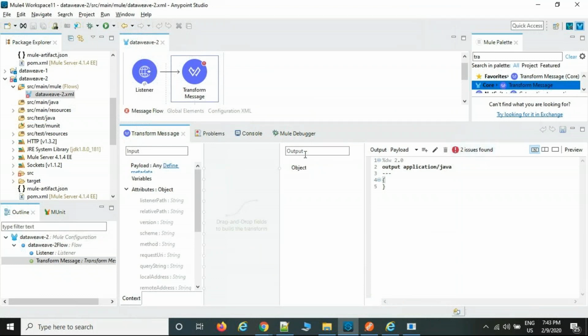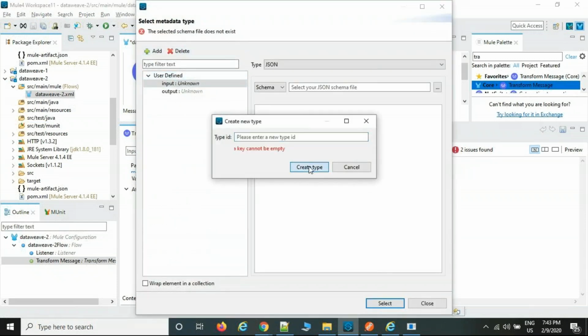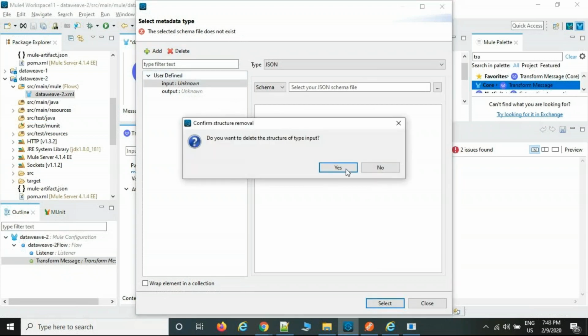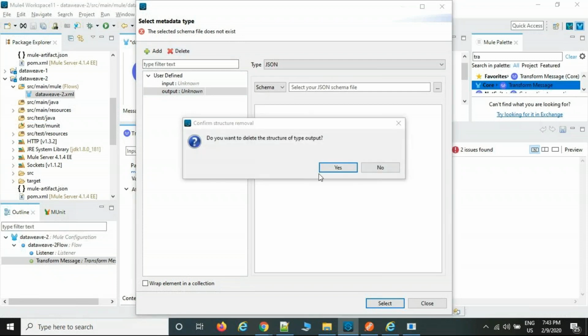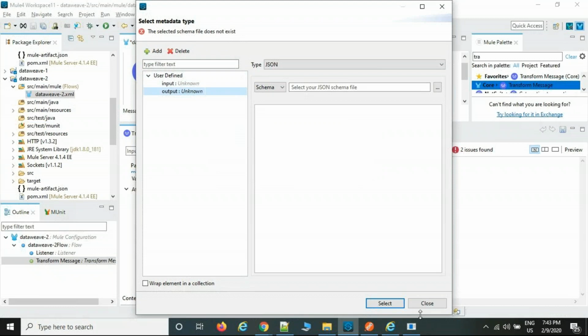Two issues. Metadata is not loaded properly. Okay, anyway, forget about that one. That's not mandatory. I'm going to write it manually. Sometimes it takes time to load only. Okay, leave it.